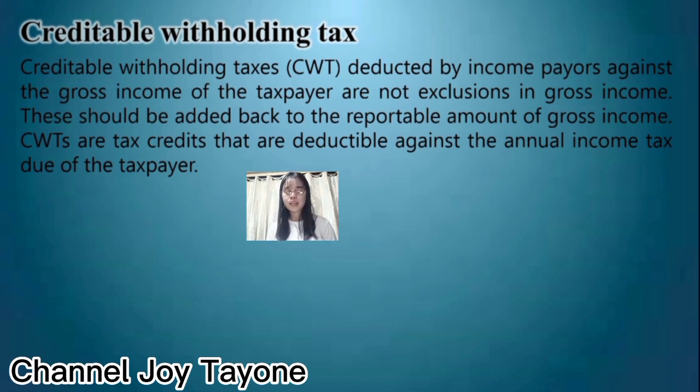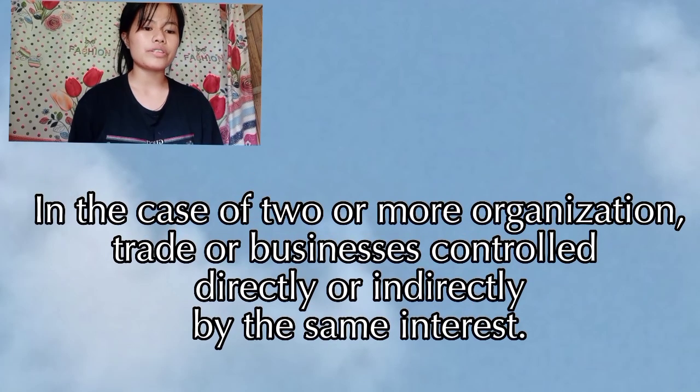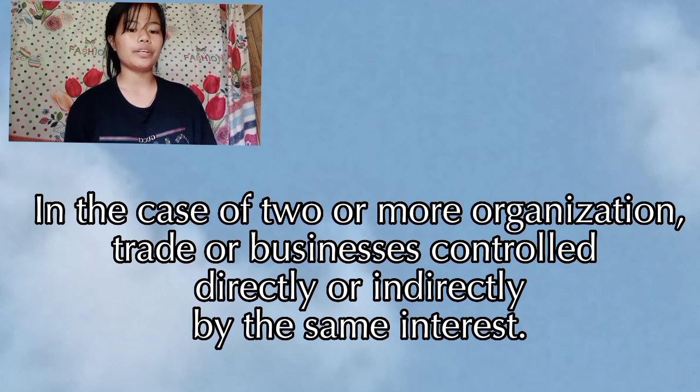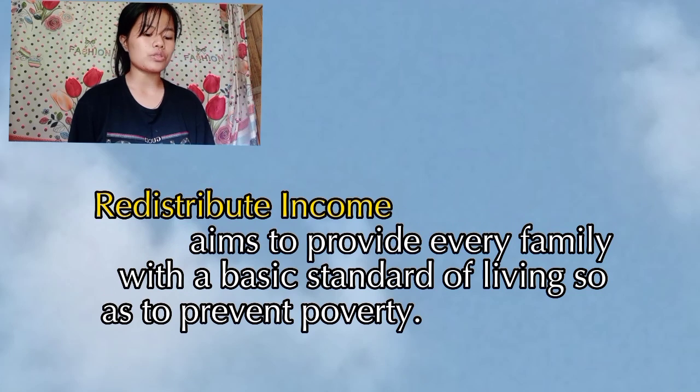Creditable withholding taxes are tax credits that are deductible against the annual income tax due of the taxpayer. So my topic is all about the power of the CIR to redistribute income and deduction in the case of two or more organizations, trades, or businesses owned and controlled directly or indirectly by the same interest. Redistributing income aims to provide every family with a basic standard of living so as to prevent poverty.